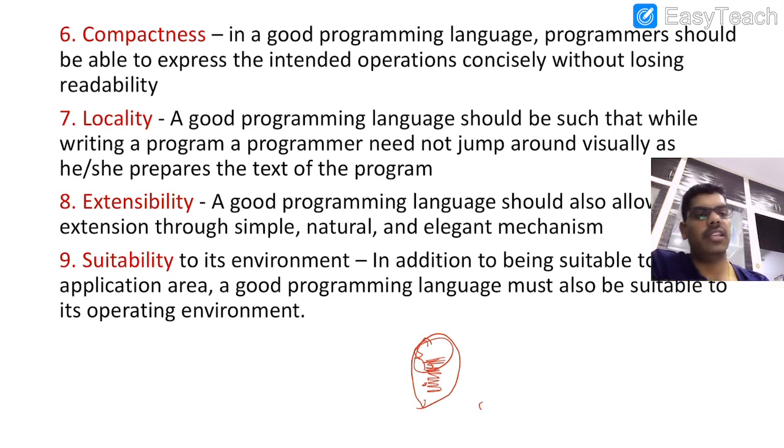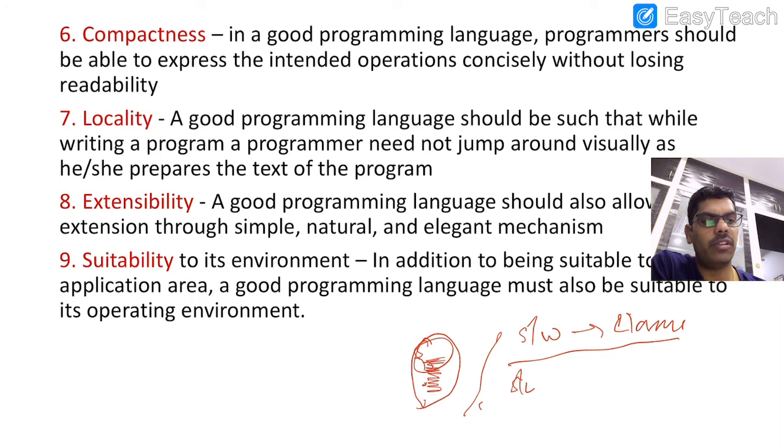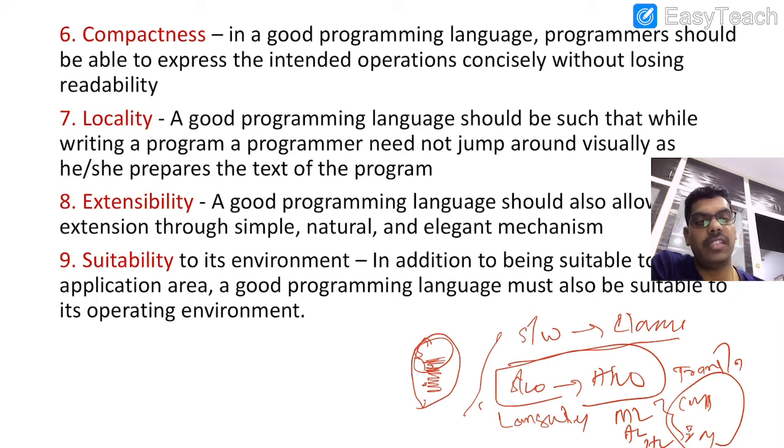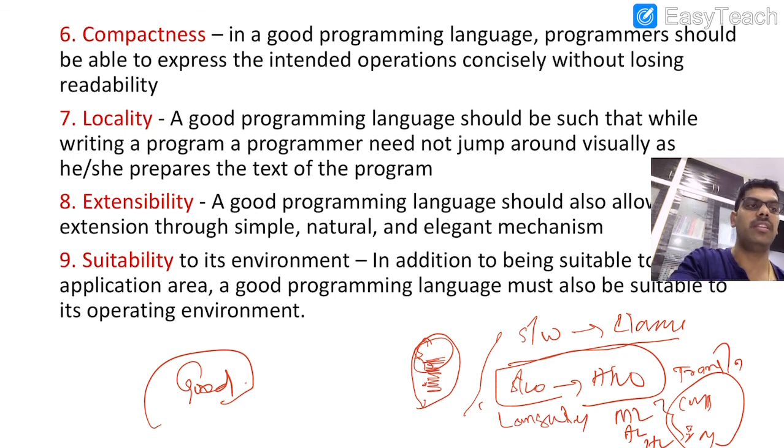So that's it, what we have discussed. In today's class, we started the discussion with software. What is software? What are the classifications in software? Then we came to know the difference between software and hardware. And then we started the discussion with computer languages. We have seen machine language, assembly language, high level language. And here the important terminology is the role of translator. And what is compiler, what is interpreter, what is assembler, that we have discussed. And what are the features of a good programming language, that also we have seen. That's it, this is today's class, and we will come up with the next class.